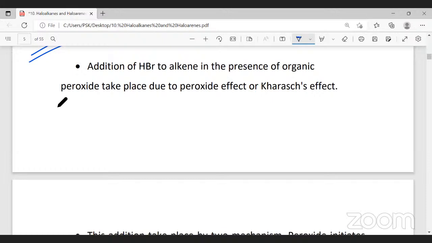Before we understand, we need to know something called Markovnikov's rule. What is this Markovnikov's rule?